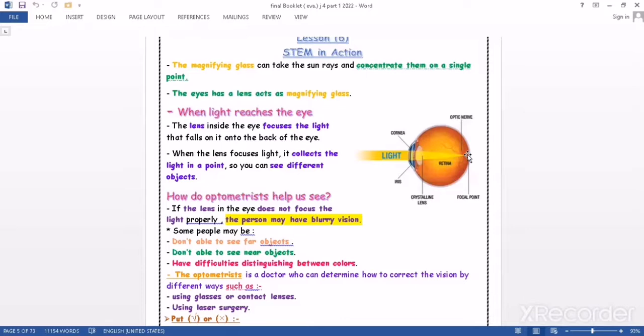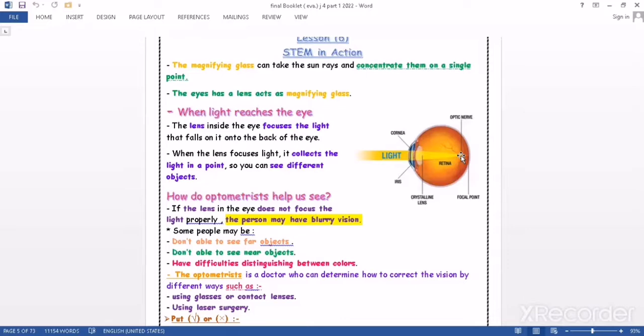then the brain searches in the memory, then responds with a suitable answer. But now we can say that to see very well, our lens has to collect or focus this information in just one point on the back of the eye. With this point, we can see very well.